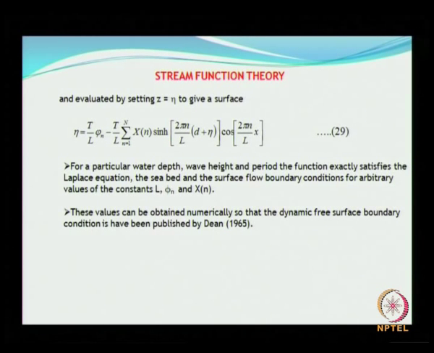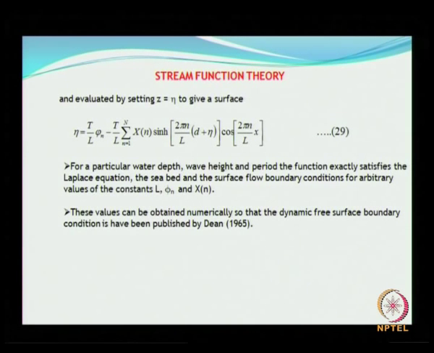For a particular water depth, wave height and wave period, the function exactly satisfies the Laplace equation, the seabed, and the surface flow boundary conditions for arbitrary values of L, phi n, and capital Xn. So these values can be obtained numerically, so that the dynamic free surface boundary condition can be obtained as published by Dean.